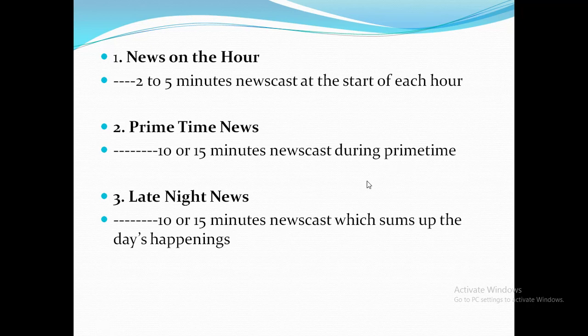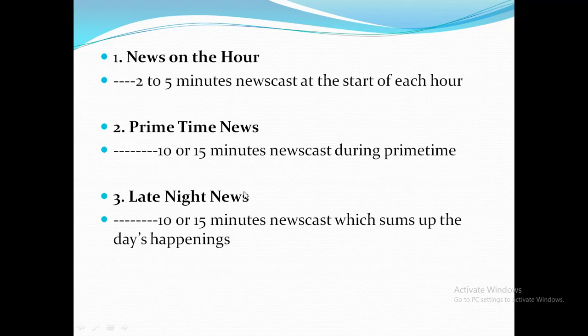So prime time, we know, differs from place to place. In cities prime time might be 8 o'clock, 8 to 8:15, and in other areas it might be 9 to 9:15 or 9:30 to 9:45 or sometimes even 10 o'clock. So it differs from place to place, and accordingly the prime time will be fixed. It will last from 10 to 15 minutes, broadcast in the morning and evening, when in most houses the radio would be switched on to know what has happened last night, or what has happened while we worked today, that is in the evening.